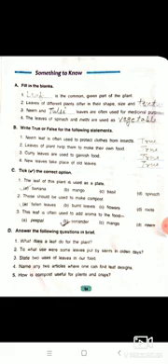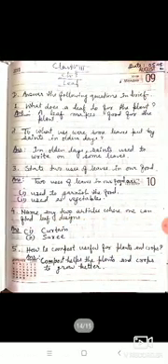Now come to the question answer D. Exercise D, answer the following questions in brief. Number 1 question is, what does a leaf do for the plant? You will write, a leaf makes food for the plant. Okay, and number 2 question is, to what use were some leaves put by the saints in olden days? You will write, in olden days saints used to write on some leaves. Okay, number 3 is, state 2 uses of leaves in our food. You will write that 2 uses of leaves in our food are: number 1, used to garnish the food, number 2, used as vegetables.